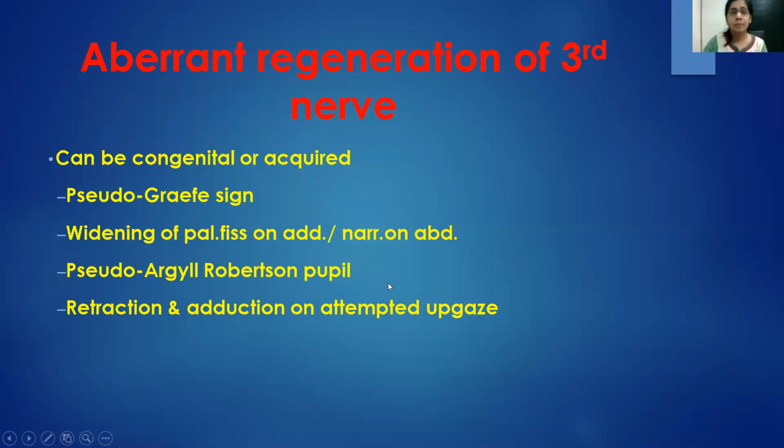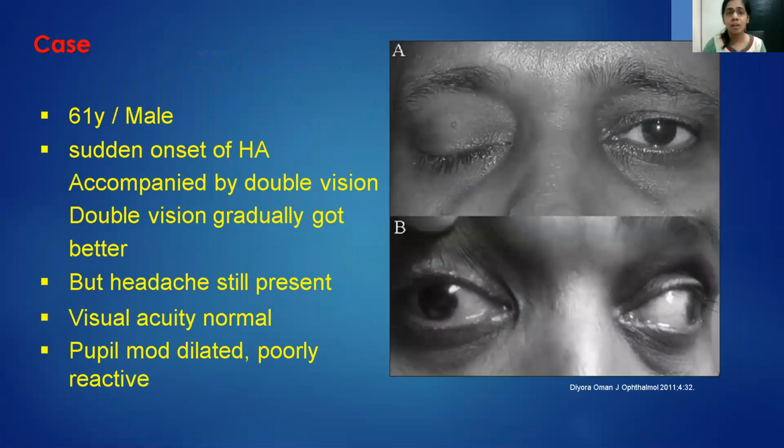A case of clinical value. A 61-year-old male had sudden onset of headache. It was accompanied by double vision. However, the double vision became better, but the headache still persisted. The visual acuity was normal. The pupil was moderately dilated and poorly reactive.